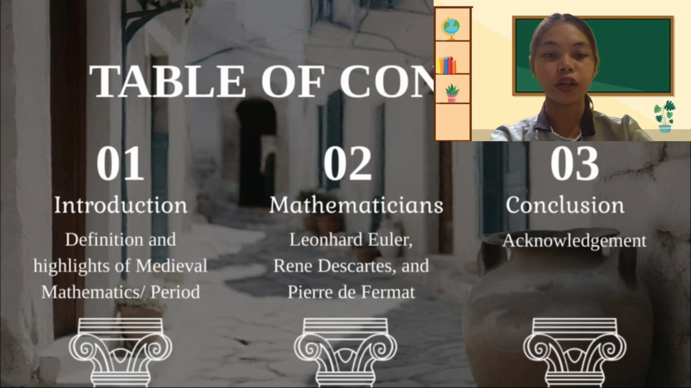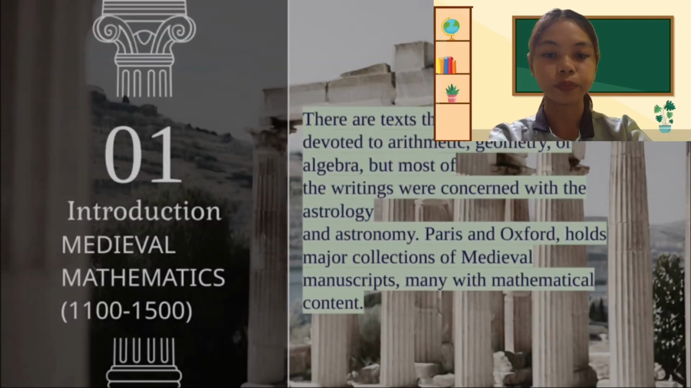So this is the contents of our topic. First is the definition and highlights of the medieval period. Next are the philosophers, Euler, Descartes, and Fermat, and lastly the conclusion.